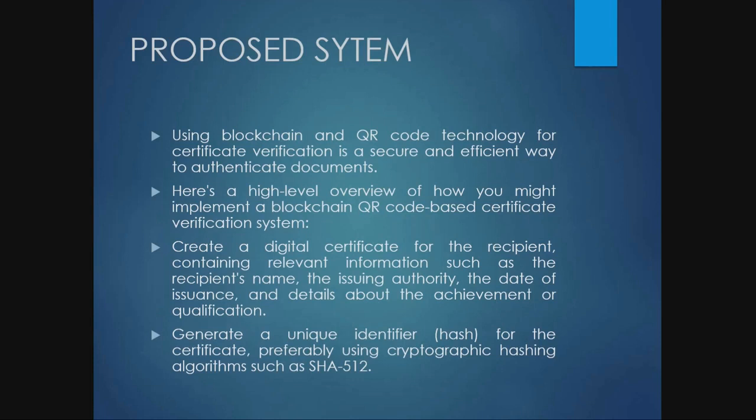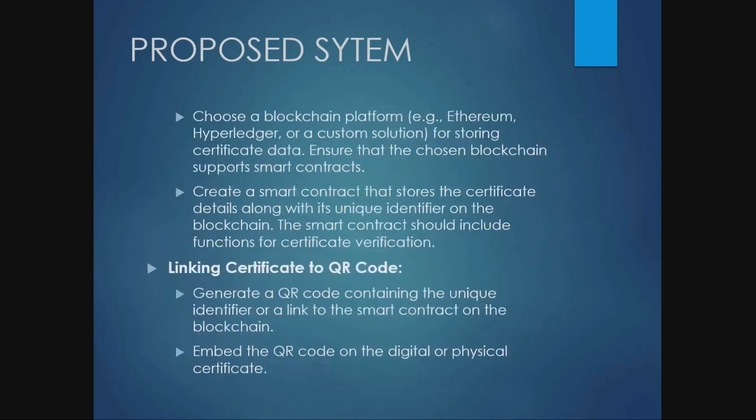That QR code will be distributed to each and every student. The students have to collect that QR code and submit it in the certificate format to the company person who is providing them a job. They can verify the certificate by uploading the QR code. That's what we are going to do here.